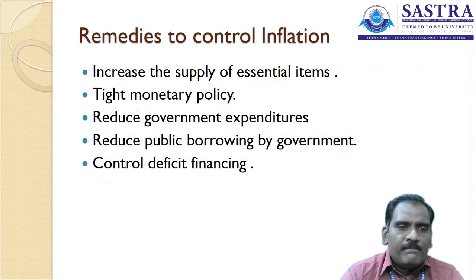The next one: remedies to control inflation. What are the remedial steps to be taken by the government, by the economy, to control inflation in the market?